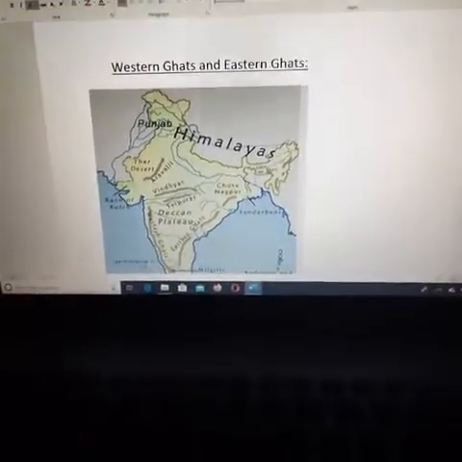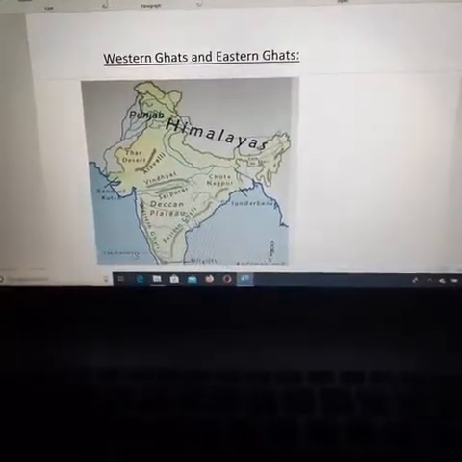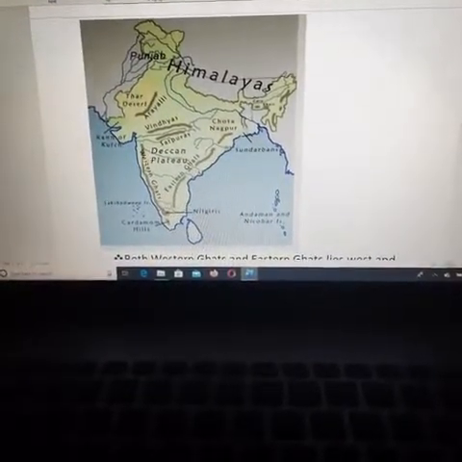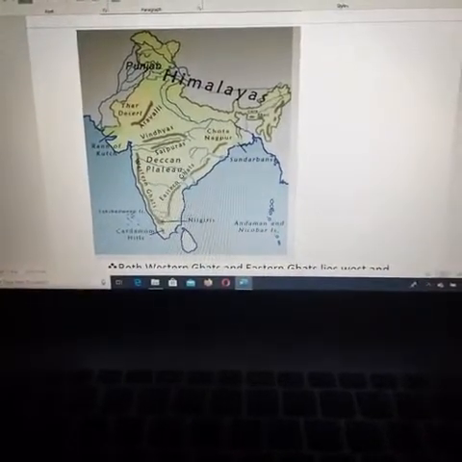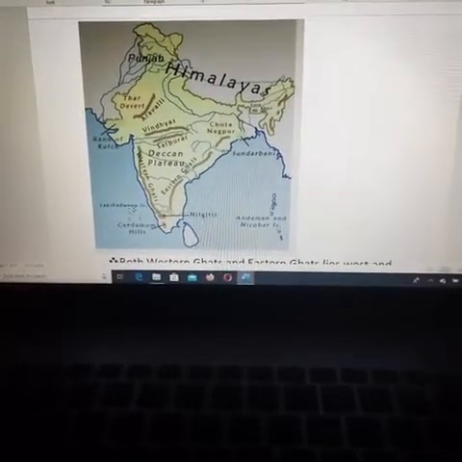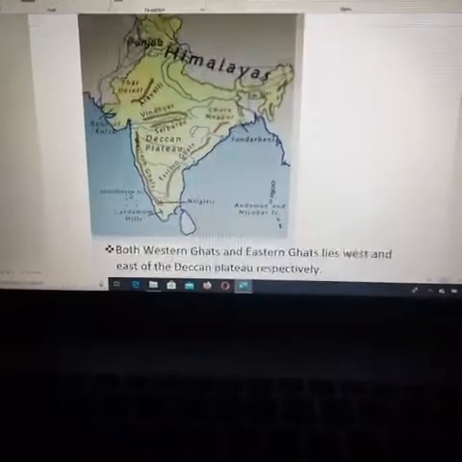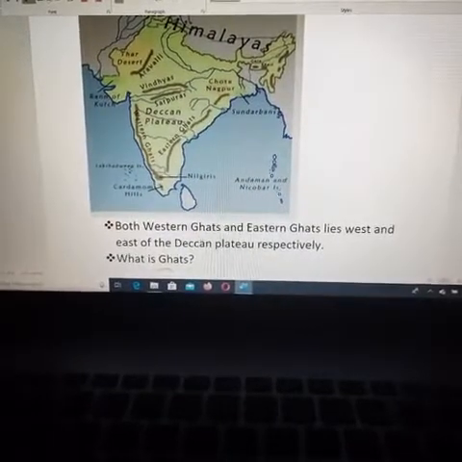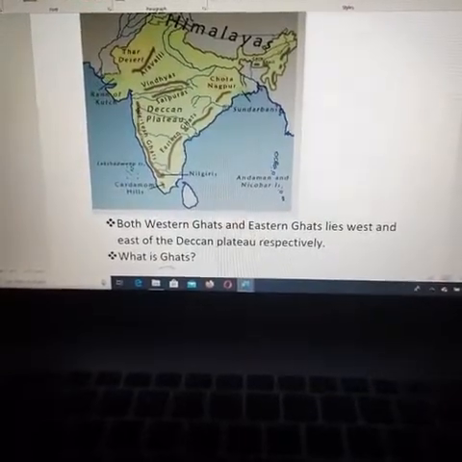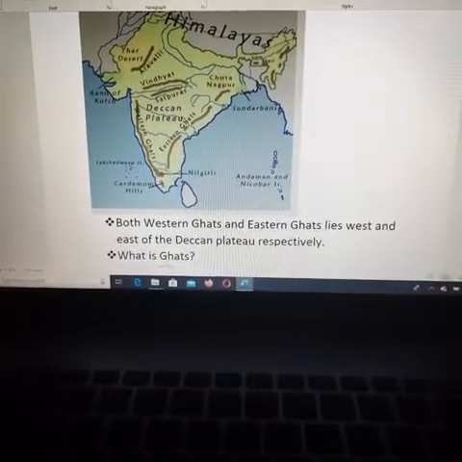Okay, so the Western Ghats and the Eastern Ghats we are talking about. The hill ranges on the west side will be called the Western Ghats, and in the eastward direction, wherever the hill ranges are, they are called the Eastern Ghats. So this is what we are going to learn now. Both the Western Ghats and the Eastern Ghats lie west and east of the Deccan Plateau respectively.